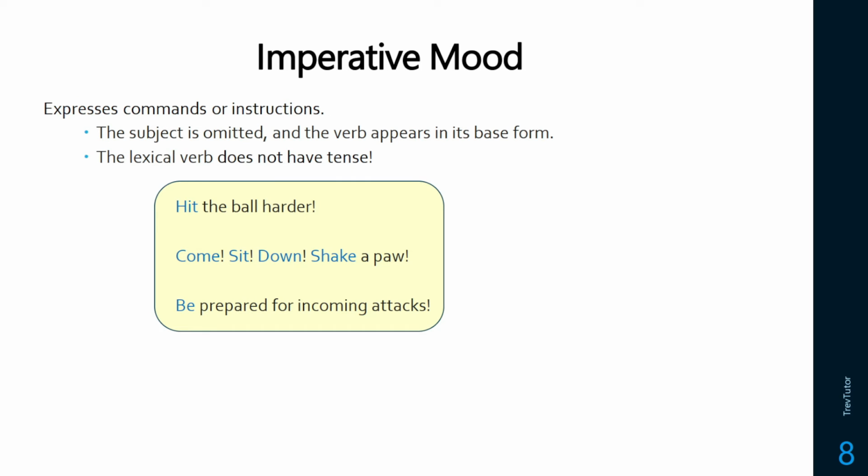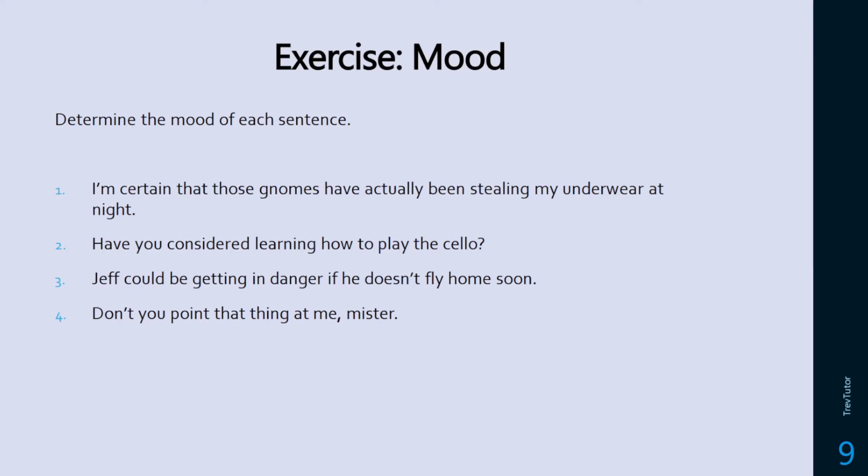And finally, imperatives, these are commands. And in imperatives, you will not see subjects. You'll just see a verb in its bare form. You can think of it like there's a hidden subject "you" out front, but it's just a verb that starts the sentence or clause in its bare form. So: hit the ball harder, or dog commands: come, sit, down, shake a paw, or be prepared for incoming attacks. Basically, any sort of command, we usually have exclamation marks at the ends of these. So it's imperative you do this.